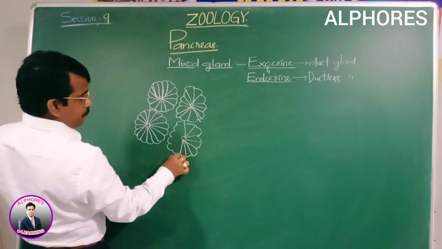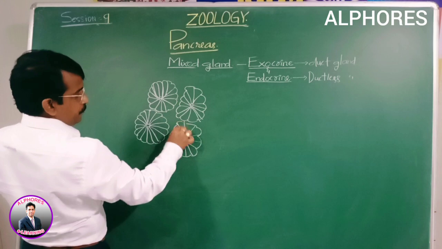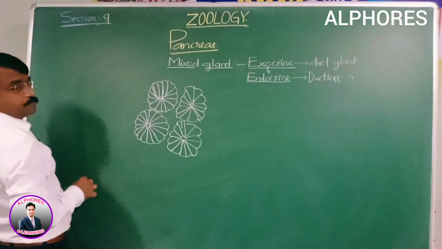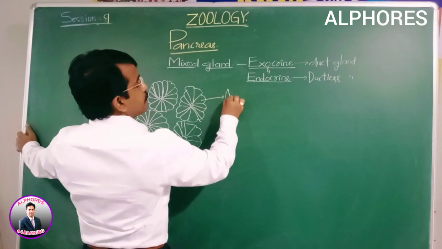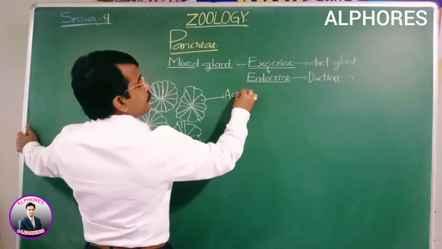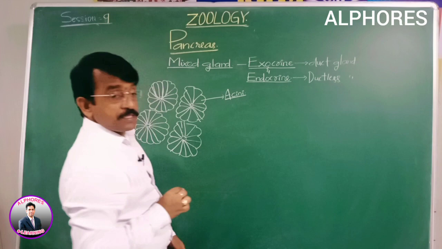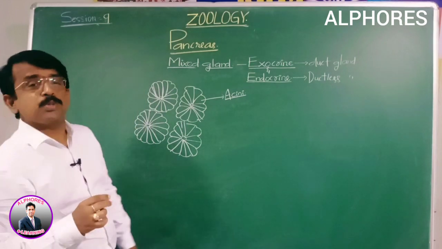These lobes are named the acini. 98% belongs to the exocrine part.